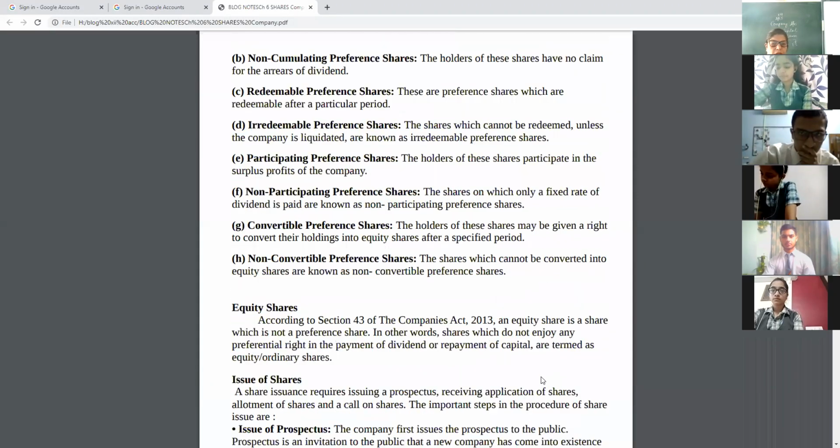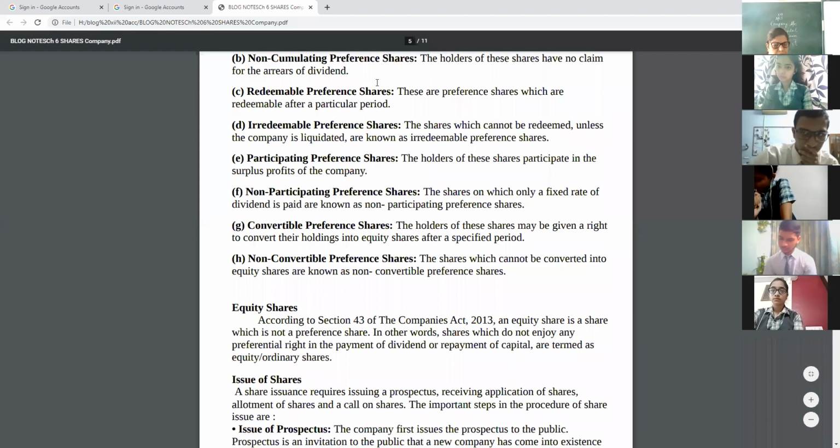Next, non-cumulative, just the reverse of it. The holders of these shares have no claim for the arrears of dividend. Say, I am giving you the example again.